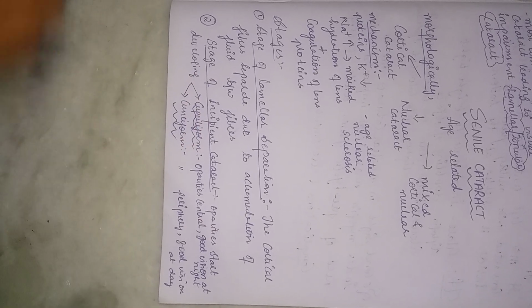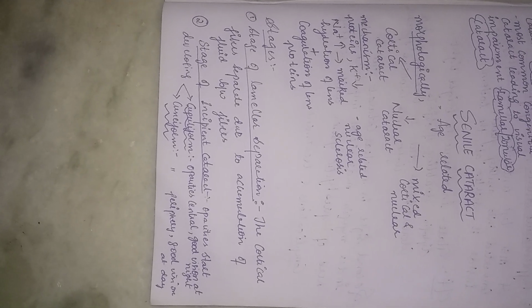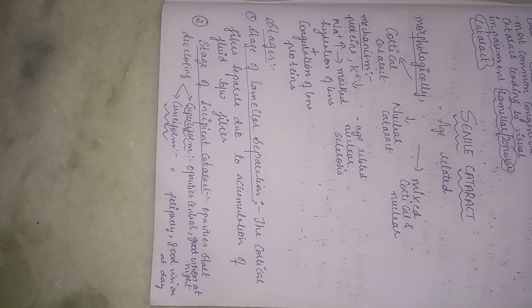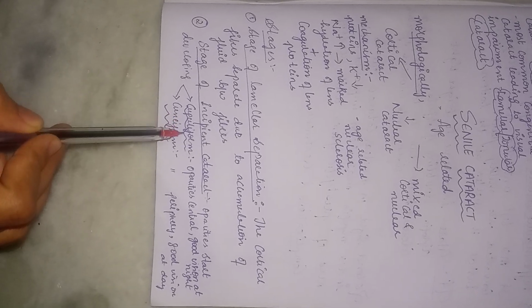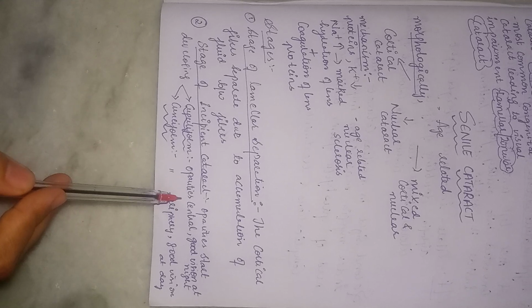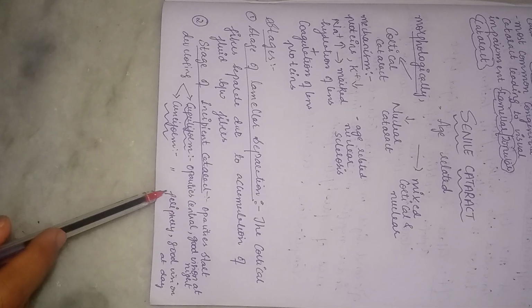Then the second stage is the stage of incipient cataract. Now the opacification starts, right? Based on whether the opacification starts peripherally or centrally, we have two kinds of cataract: cupuliform cataract and cuneiform cataract. Cupuliform cataract is where the opacification starts centrally, and cuneiform cataract is where opacification starts peripherally.